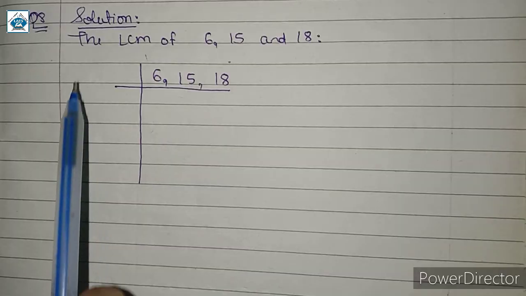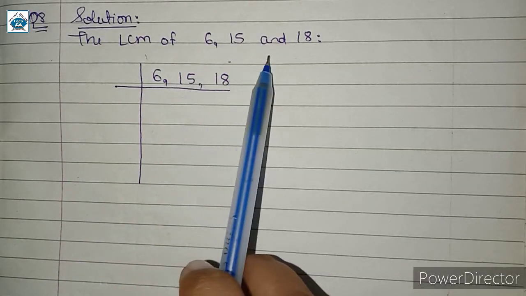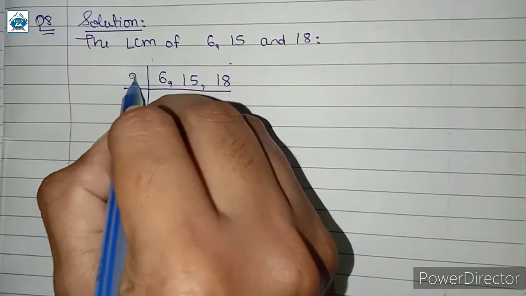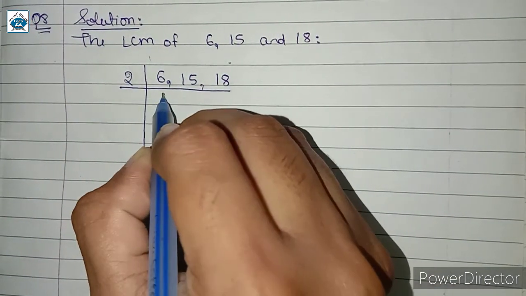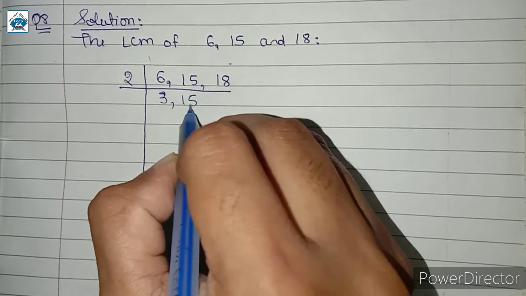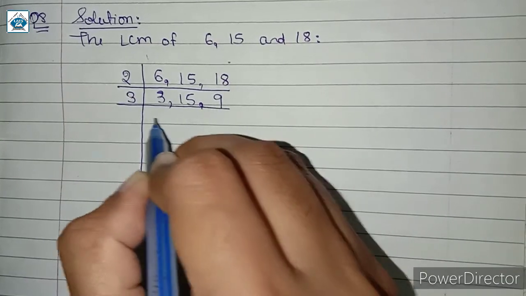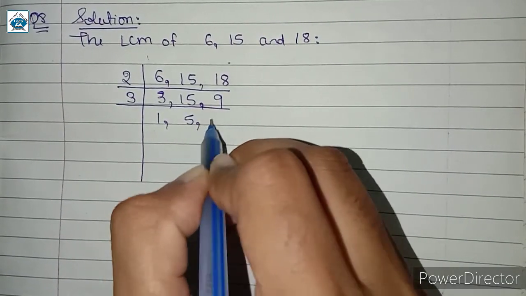So first of all we will find the LCM of 6, 15 and 18 in the same way just like we used to find. So here when we divide this by 2 we get 3, 15 will be as it is and 9. Next we will divide these numbers with 3, we get 1, 5 and 3.